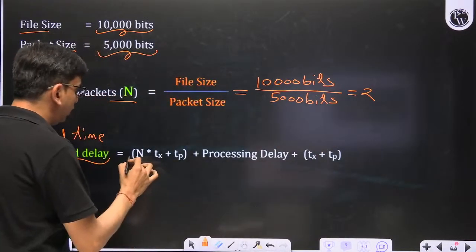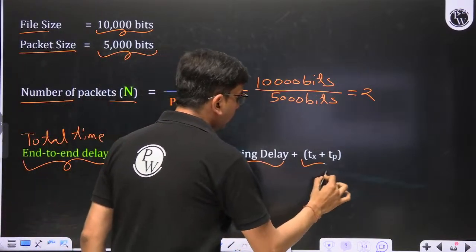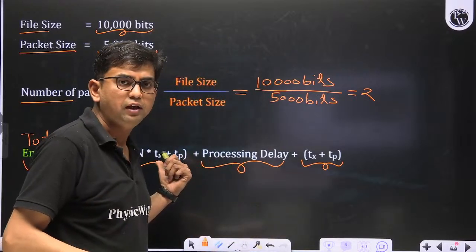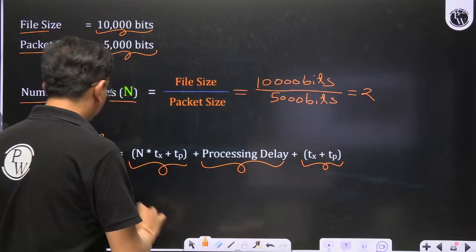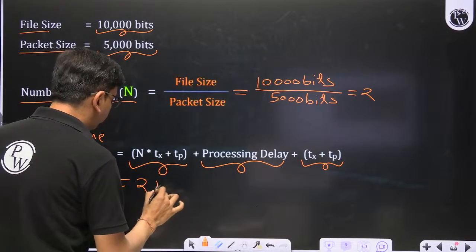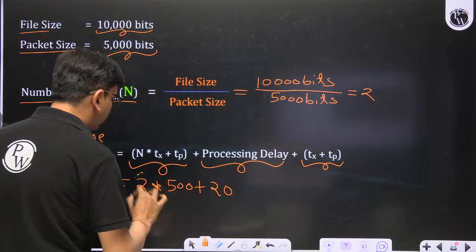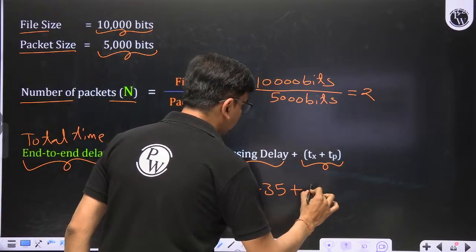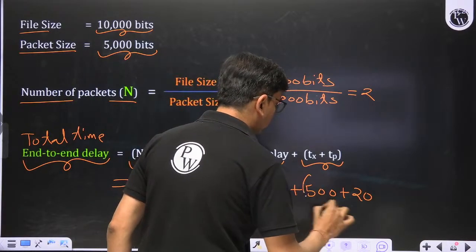Here the equation is n into tx plus tp, processing delay, and tx plus tp. So we have to multiply n in the first tx only. Apart from that, no need to multiply n anywhere else. Here n is 2, tx is 500 microsecond, tp is 20 microsecond, processing delay 35 microsecond, tx is 500 microsecond, tp is 20 microsecond.